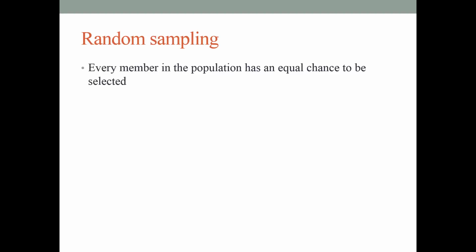Now, what is random sampling? It's when every member in the population has an equal chance to be selected into the sample. Okay, and the sample should be able to represent the population if it is random sampling.